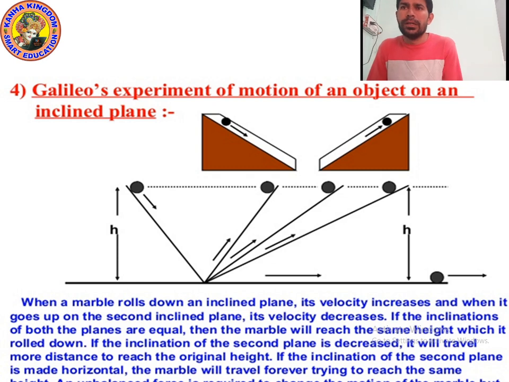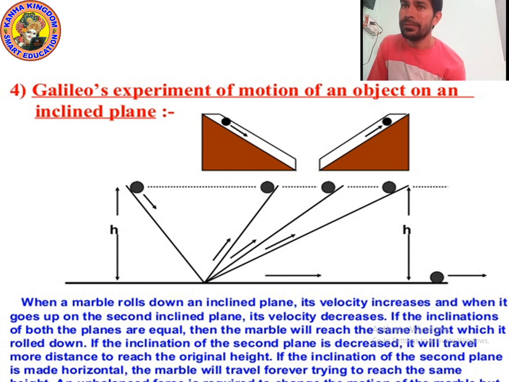If the inclinations of both planes are equal, then the marble will reach the same height from which it rolled down. Suppose I have two planes, both of 60-degree angle. If a ball rolls down these two planes, it will reach at the same time.